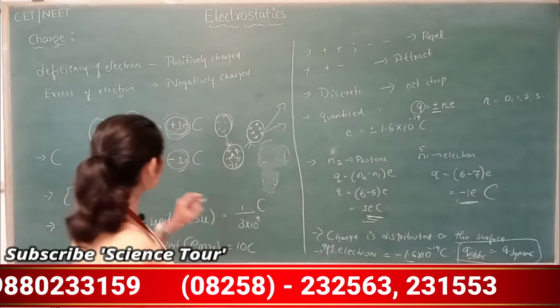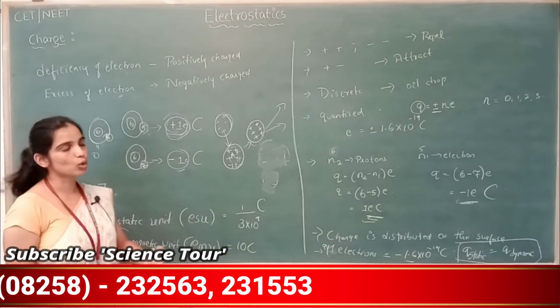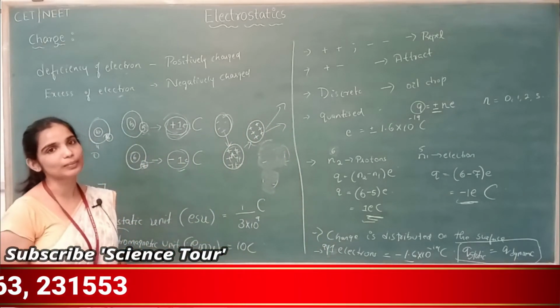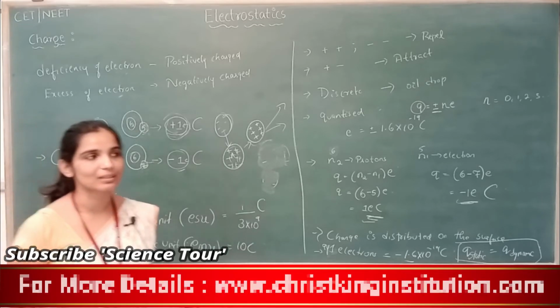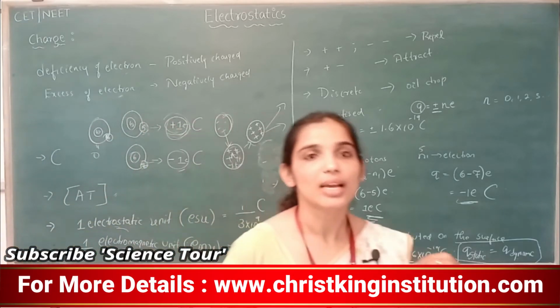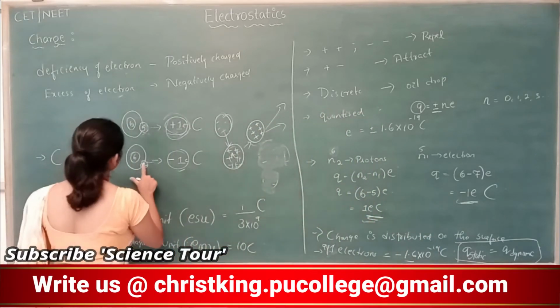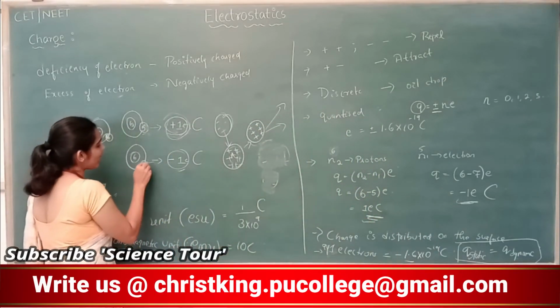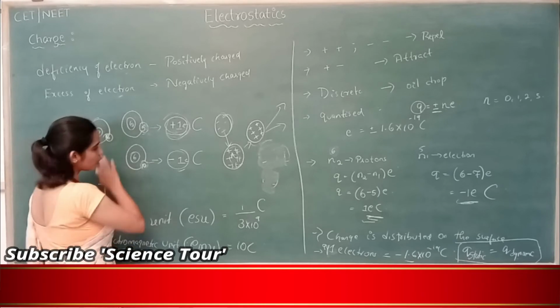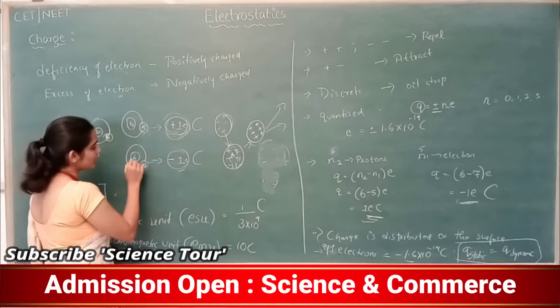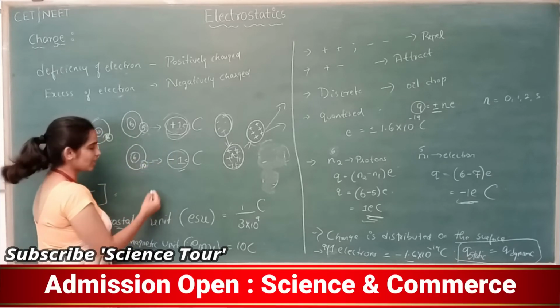So this is about one charge. If there are so many charges, then what will be the total charge in the body? That will be the algebraic sum of the charges present in that body. For example, instead of 7 electrons here, if I have 10 electrons, then what is the total charge of this body? So 6 protons, 10 electrons.